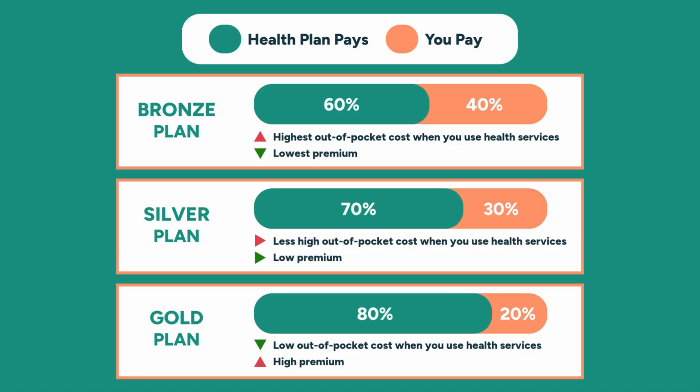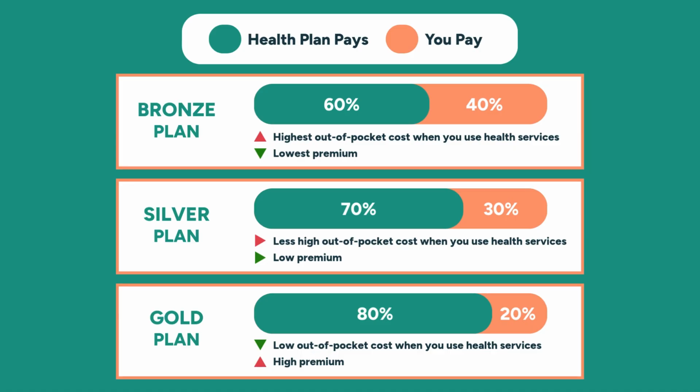Prices vary by bronze, silver, and gold levels, but what is covered does not change. All plans have the same list of conditions, diseases, procedures, prescription drugs, free preventative services, and vaccinations. The metal level, bronze, silver, or gold, is how you split costs with the insurance company.